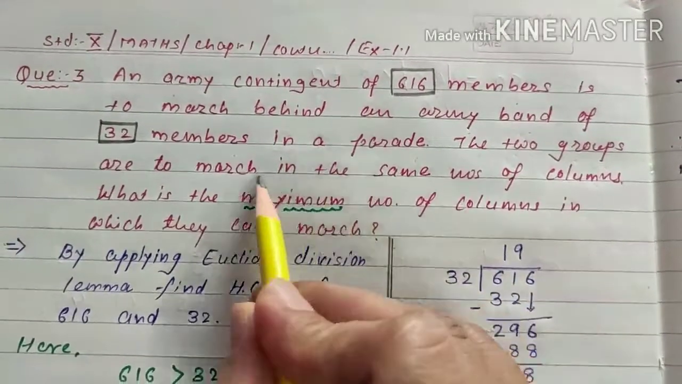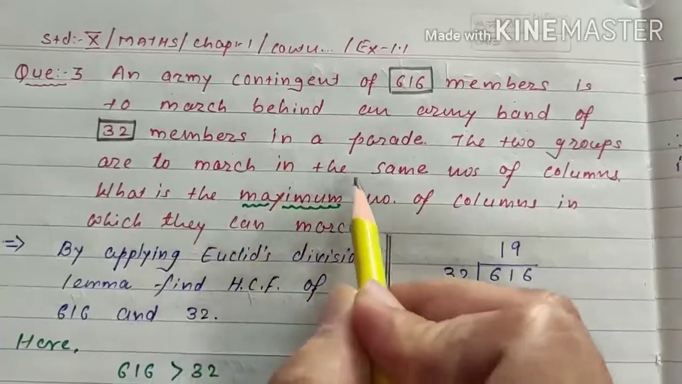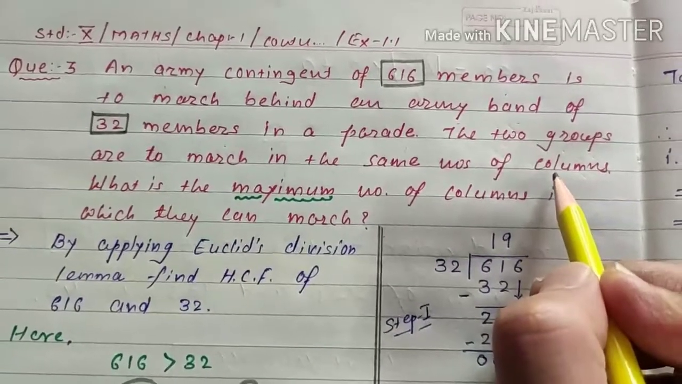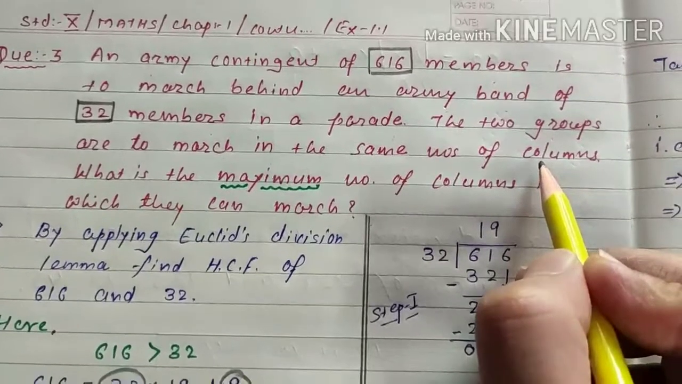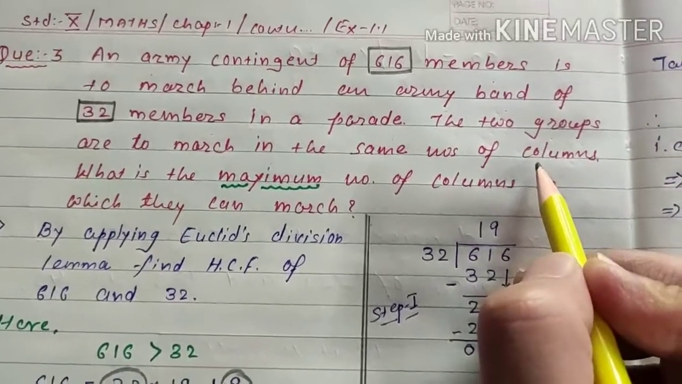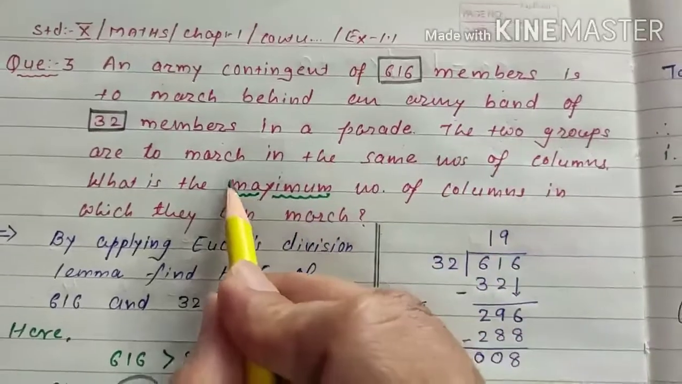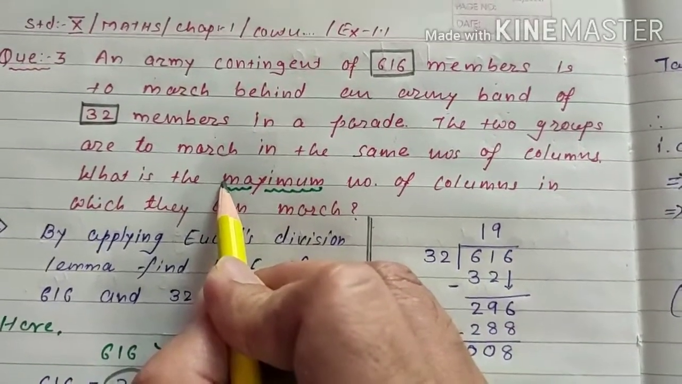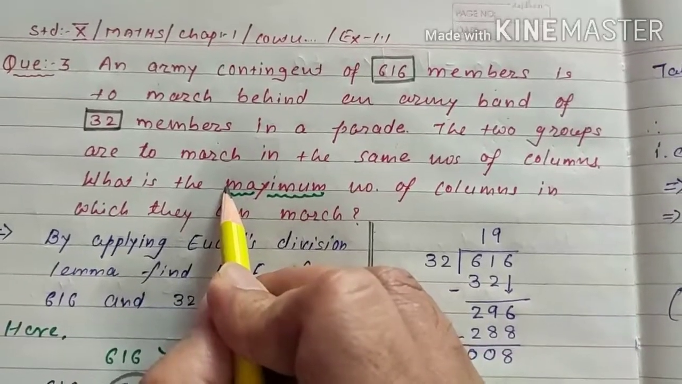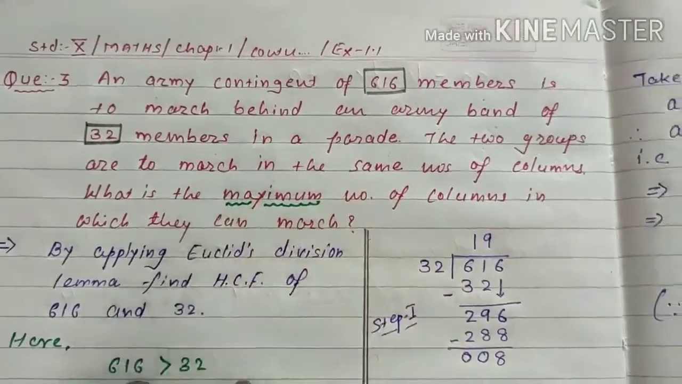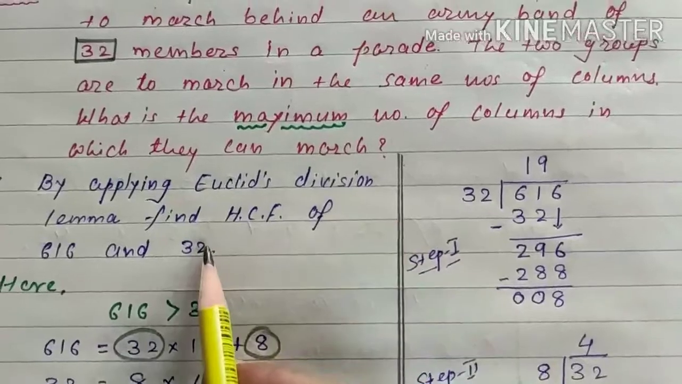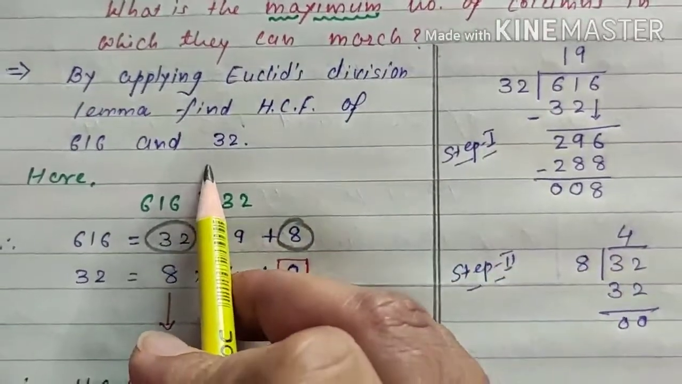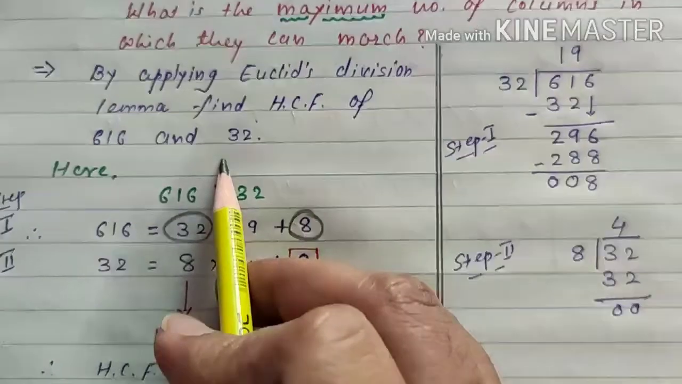So what is meant by maximum? Maximum means highest. And here we require common members, equal members, so the number of members is the same. So here we just capture this word maximum, that is called highest. So HCF, highest common factor. So by applying Euclid division lemma, find HCF of 616 and 32, just like our previous one.